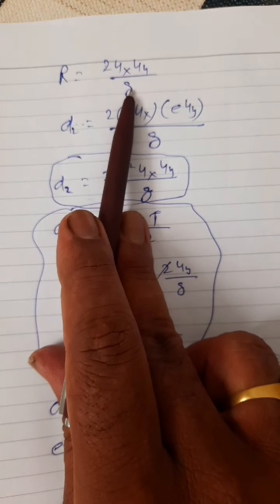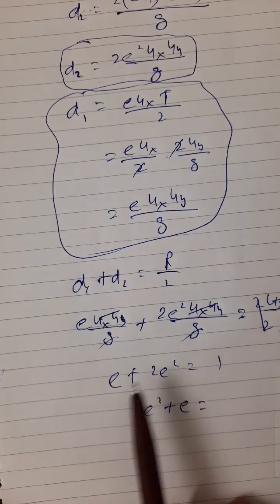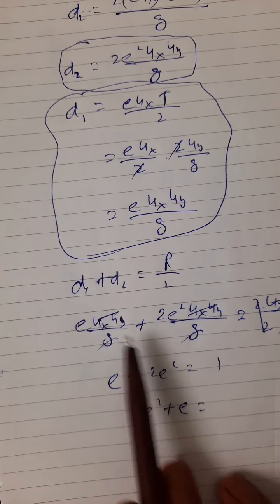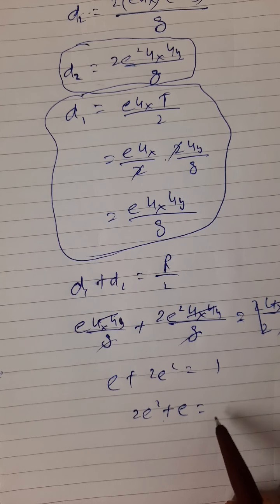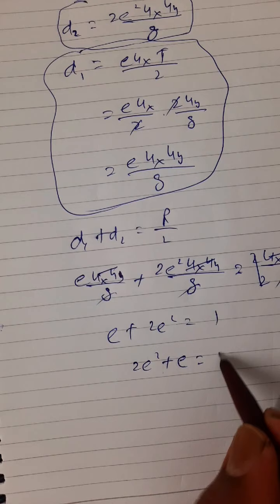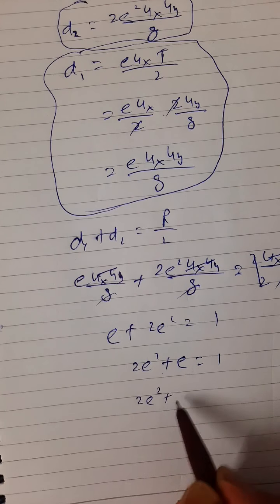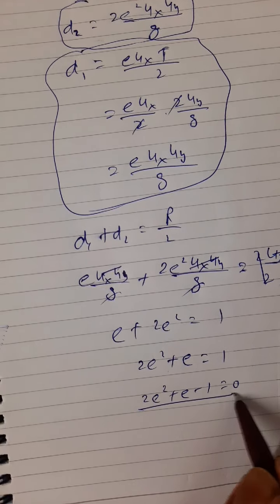I have just placed them here, and finally I got this equation. ux uy by g all are cancelled: 2e square plus e is equal to 1. Now 2e square plus e minus 1 is equal to 0.